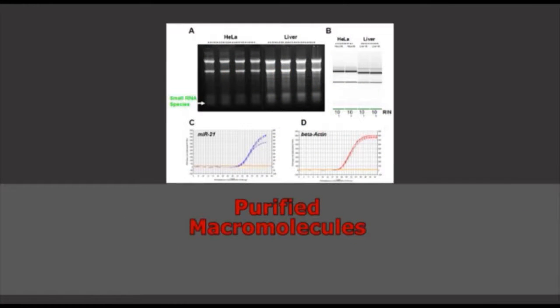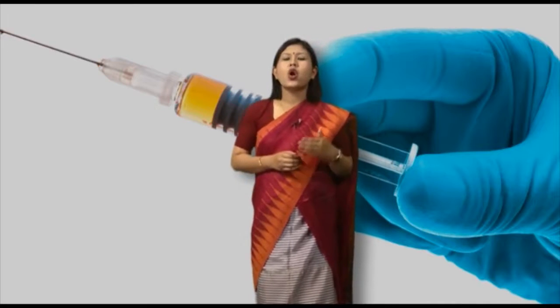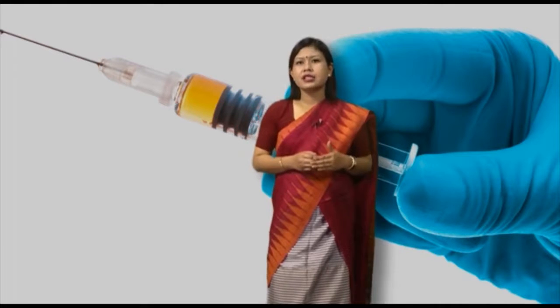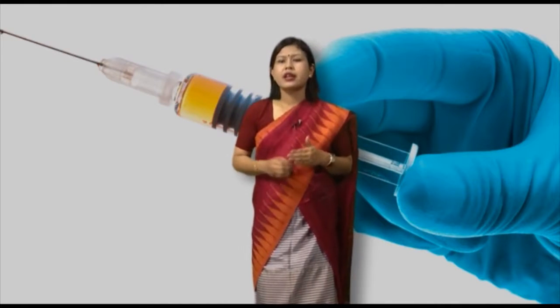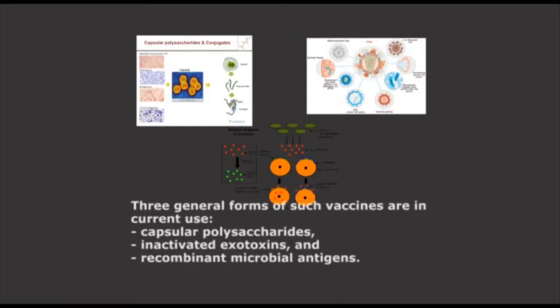Purified macromolecules. Some of the risks associated with attenuated or killed whole organism vaccines can be avoided with vaccines that consist of specific purified macromolecules derived from pathogens. 3 general forms of such vaccines are in current use: capsular polysaccharides, inactivated exotoxins, and recombinant microbial antigens.